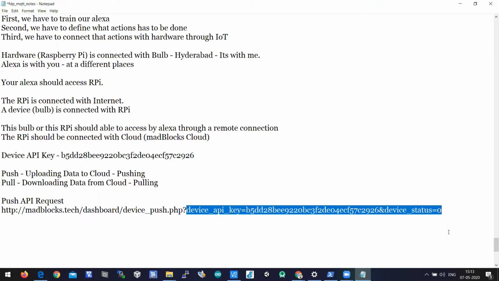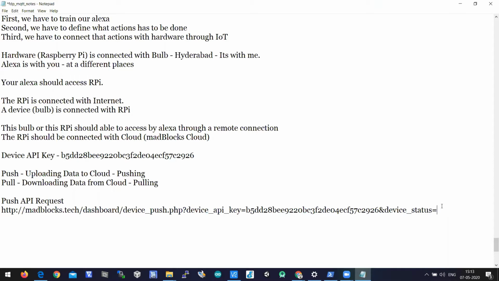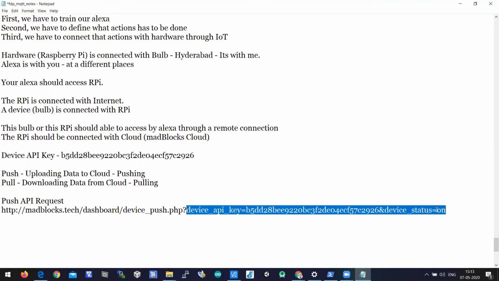If in the place of 0 you write, say, on, then this on will be uploaded to the cloud. So the device status will be uploaded to the respective API key. If it is a different API key, then the on will be uploaded to that API key.